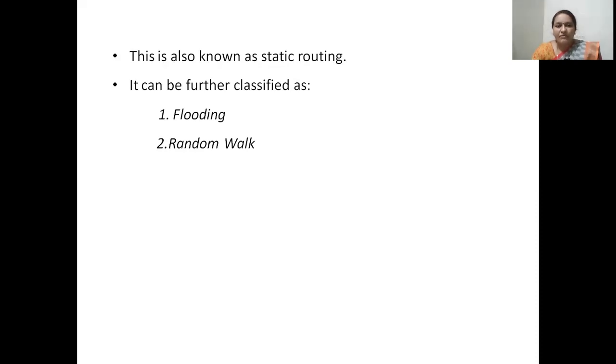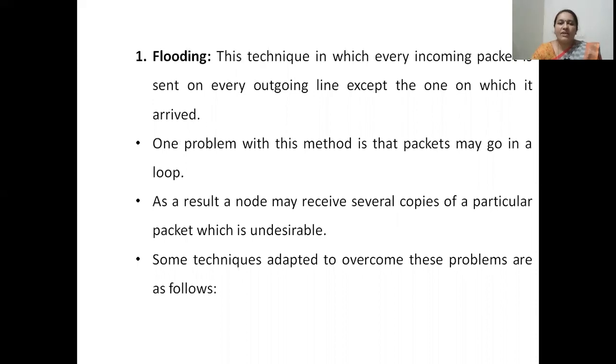The non-adaptive routing algorithms can be further classified into two types: flooding and random walk, based on the strategy used by the routers to forward the packets to the best available routes. The first technique is flooding. In this technique, a router will just send the incoming packet on every outgoing line except the one on which it arrived.